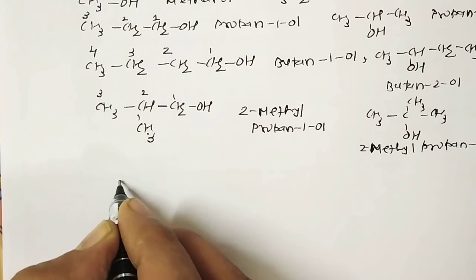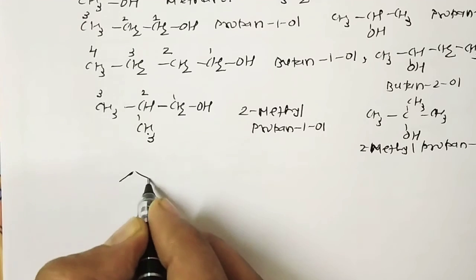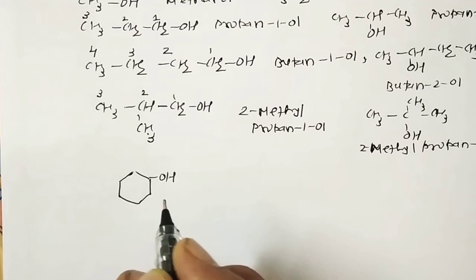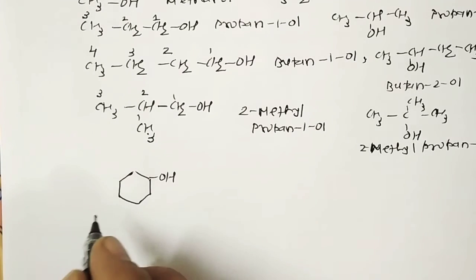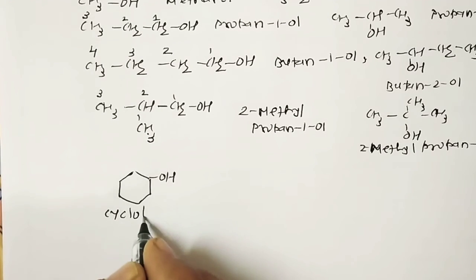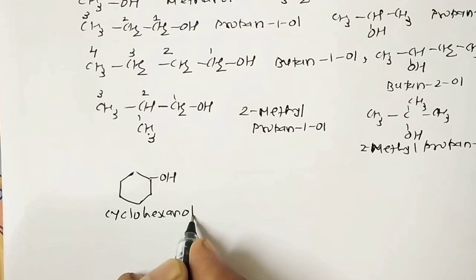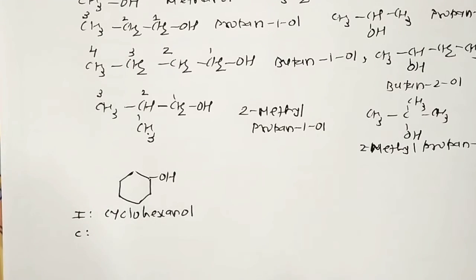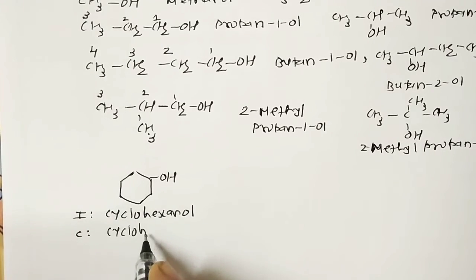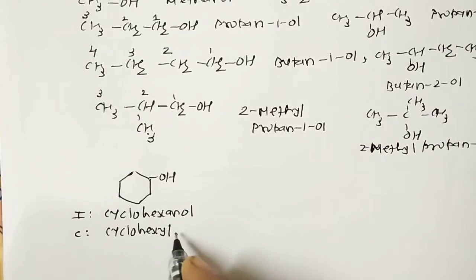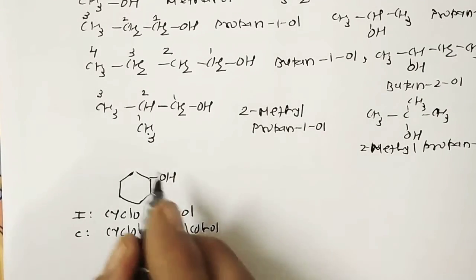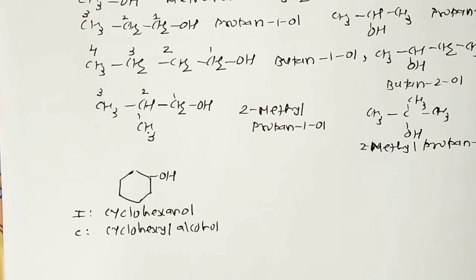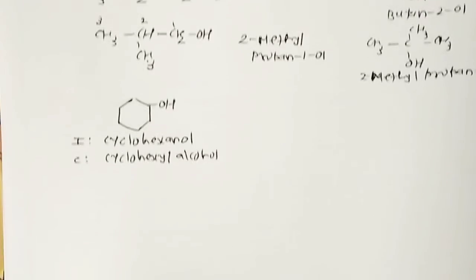For example, in the case of cyclic alcohol, if I give an example according to your textbook, it is cyclohexane with OH. The IUPAC name is cyclohexanol, right? But what about the common name? The common name is cyclohexyl alcohol. This compound is not phenol, okay? Because the OH connected carbon is sp3 hybridized, so it's not classified under phenol.